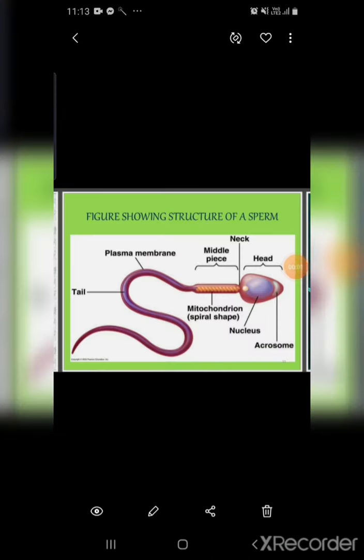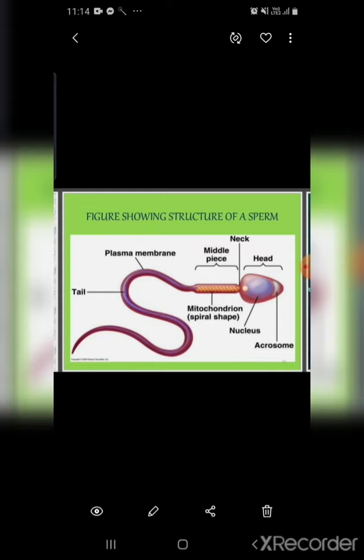Now we will discuss the structure of spermatozoa, or the sperm. This is the diagram of the structure of the sperm. We can divide a spermatozoon into different parts. First is the head portion. In the middle there is a very small portion, that is the neck. After that the middle piece, and after that this long portion, that is the tail.